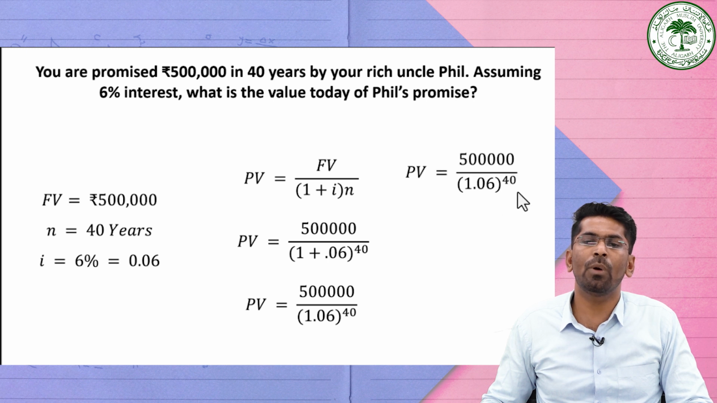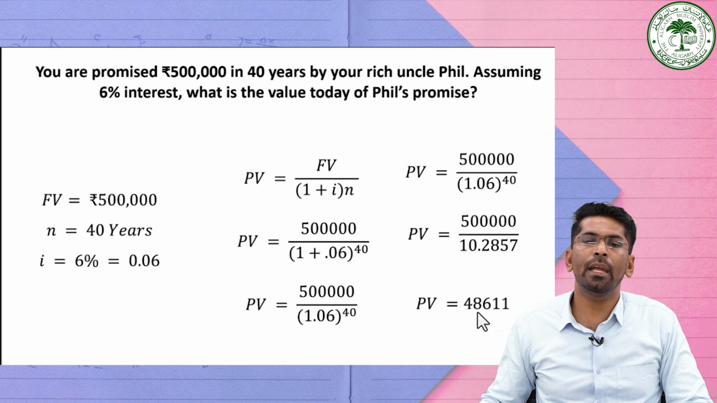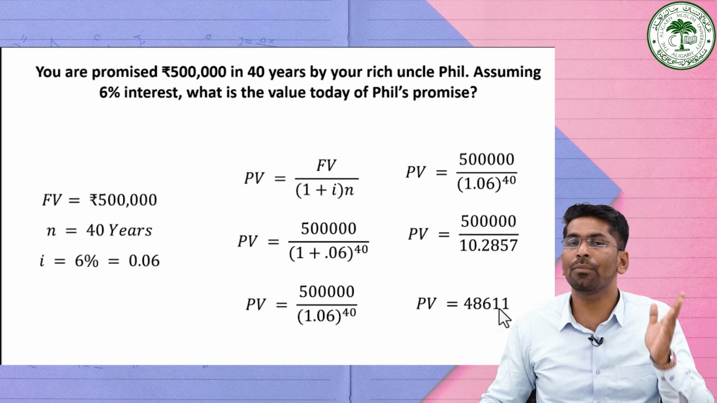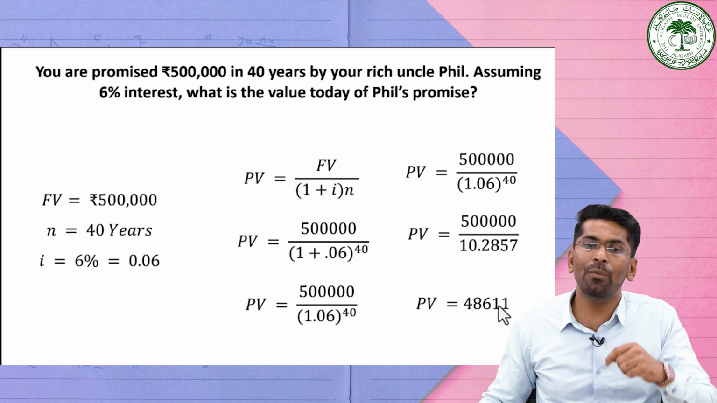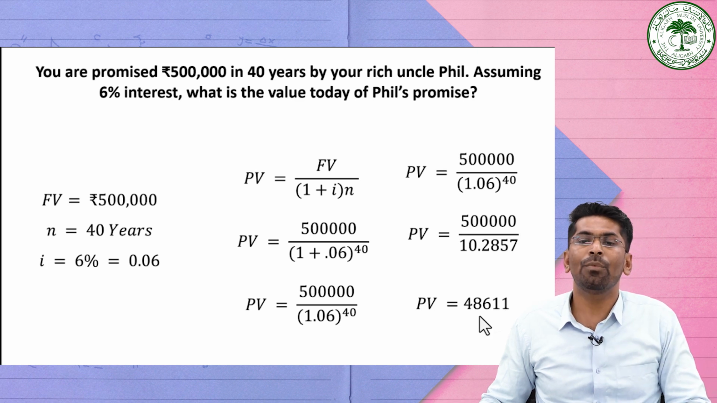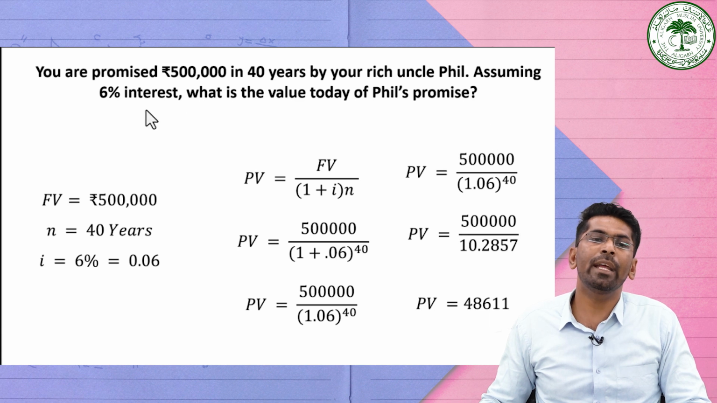1.06 raised to the power 40 is equal to 10.2857. If you divide this, then it will become 48,611. So after 40 years, we will get the 5 lakh rupees, but its present value now is 48,611 at the given rate of interest of 6%.